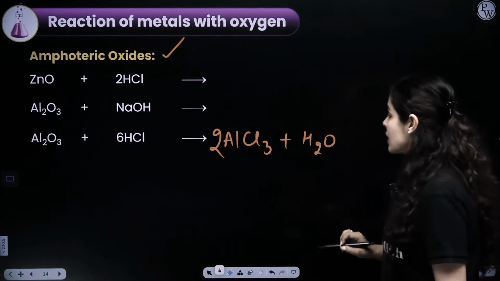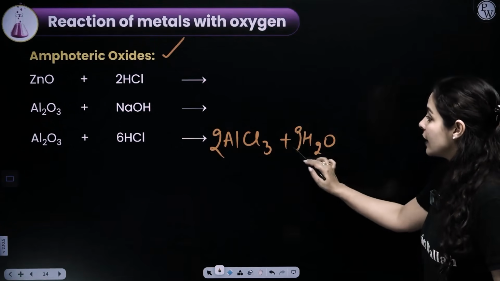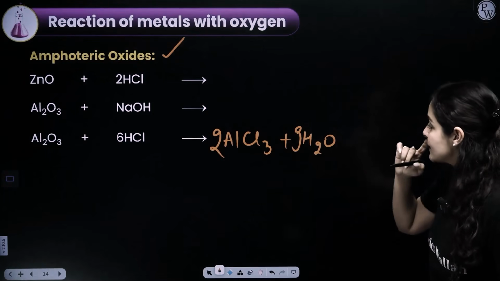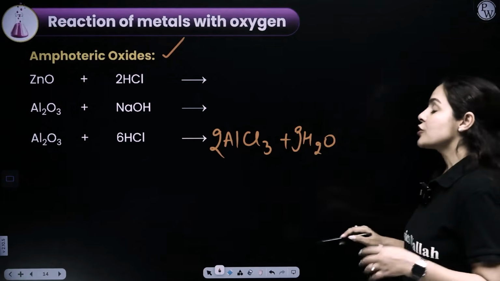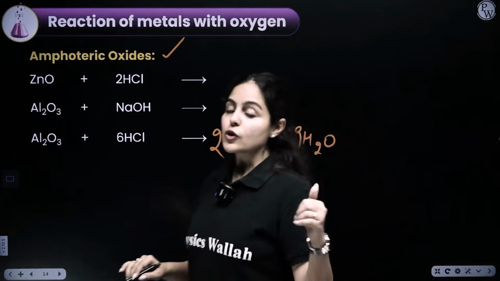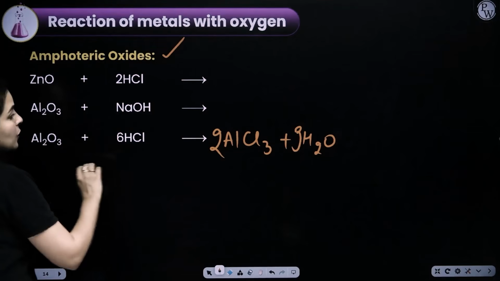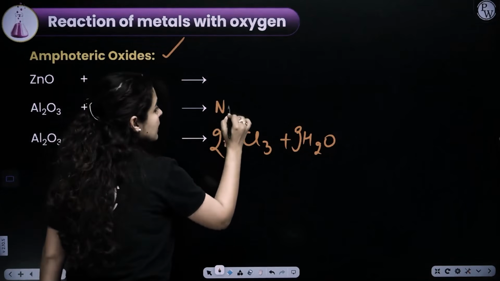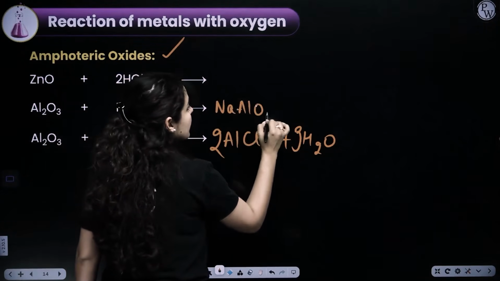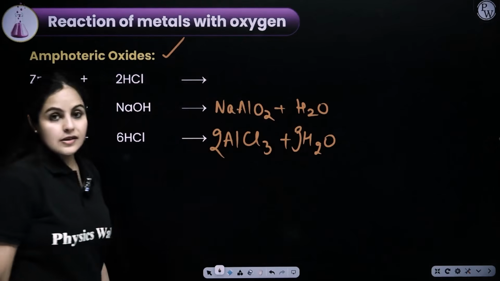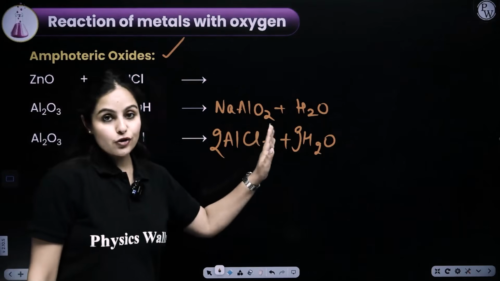What will be formed? Aluminium chloride and water would be formed in this case. Yes, it is balanced. So it's a neutralization reaction. Salt and water is formed. Now, if aluminium oxide reacts with NaOH, it will form a salt, that is sodium aluminate, NaAlO2, plus water would be formed in this case. Again, it's a neutralization reaction.